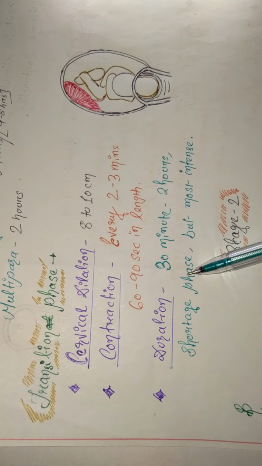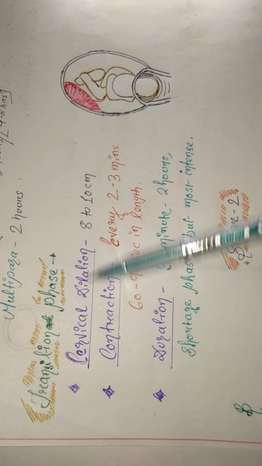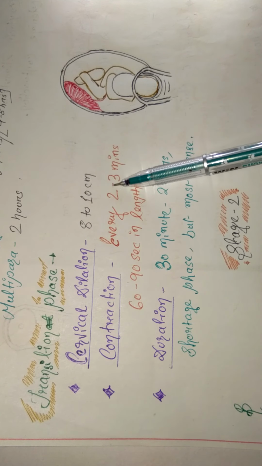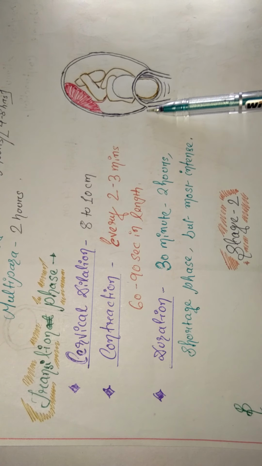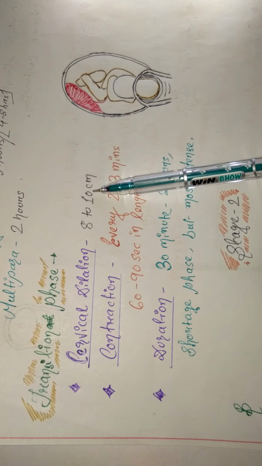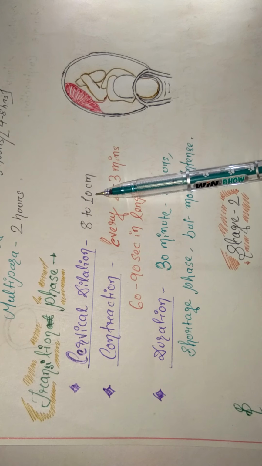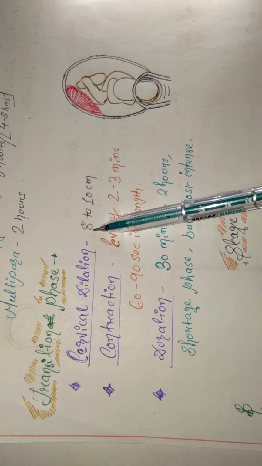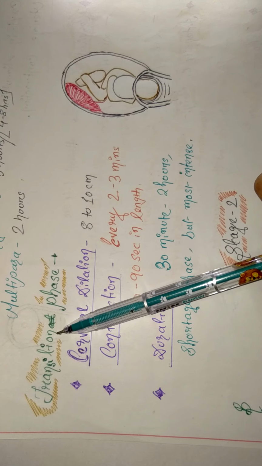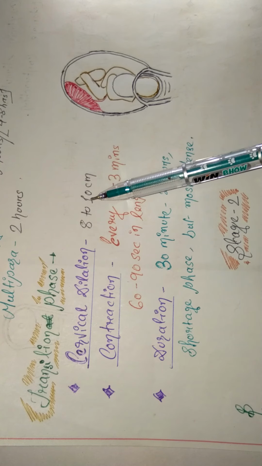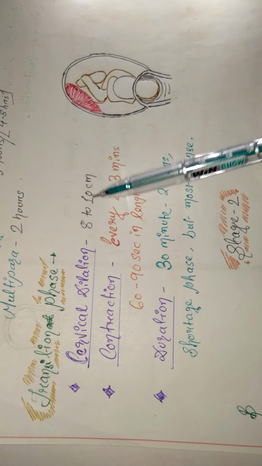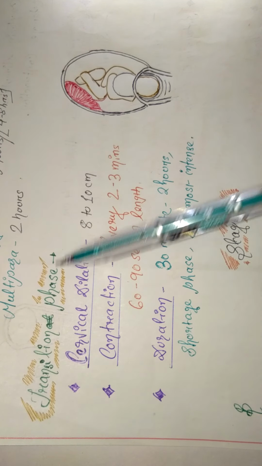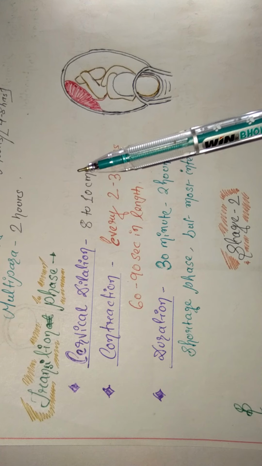It is the shortest phase but the most intense, because now the baby is about to deliver and the cervix dilatation is 10 centimeters. When the cervix dilatation is 8 centimeters, we say the transitional phase has started. When the cervical dilatation completes 10 centimeters, we say the transitional phase is completed.